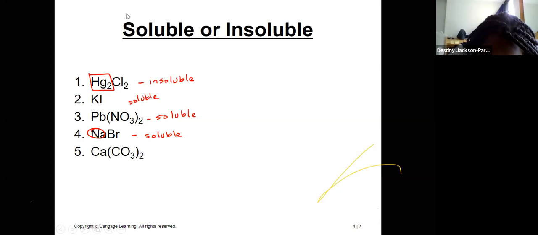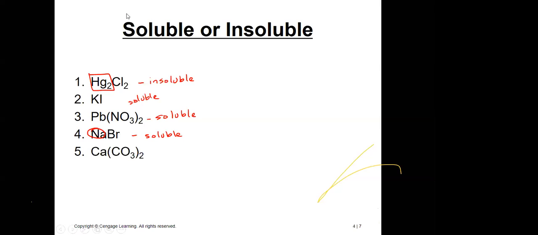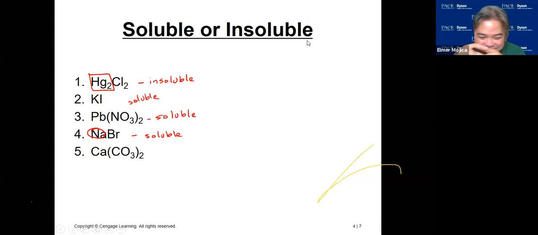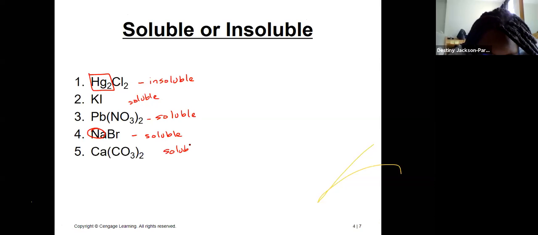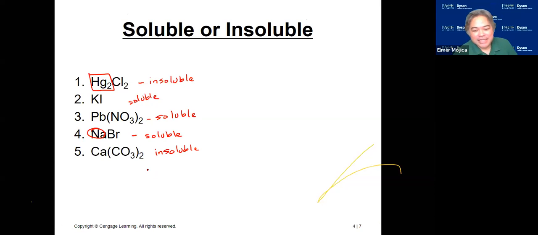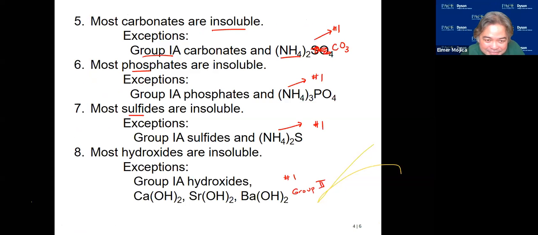Calcium carbonate. Insoluble or soluble? Go back. It's a group 2. Carbonates there.